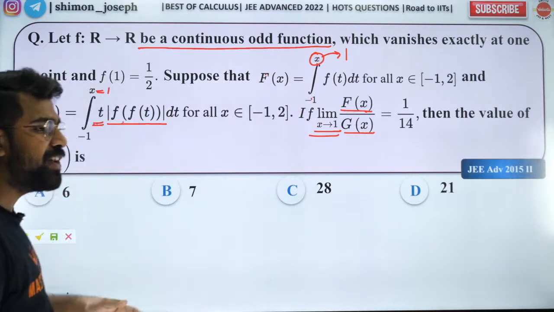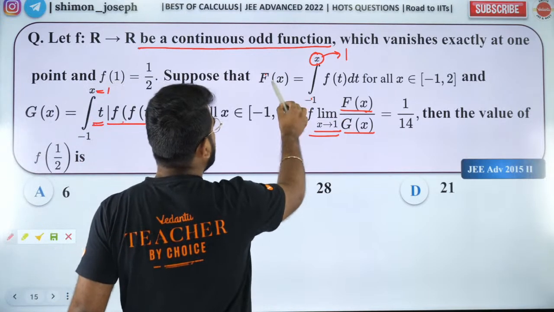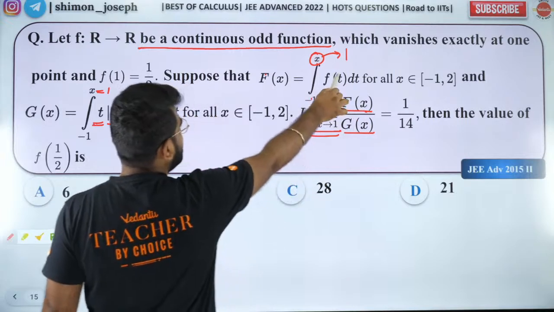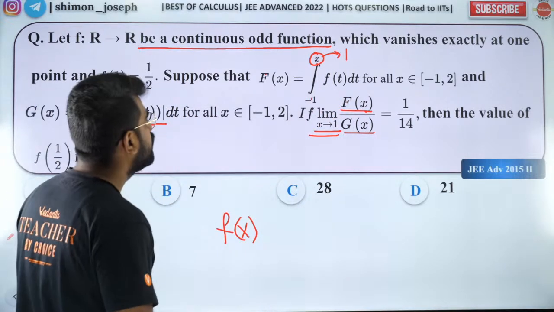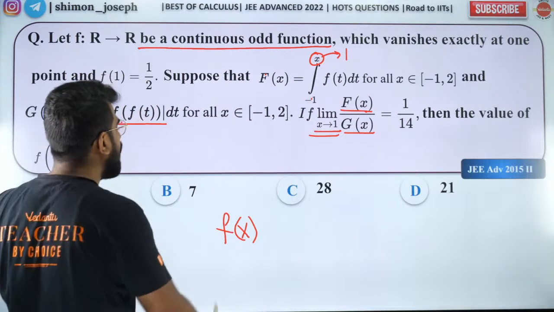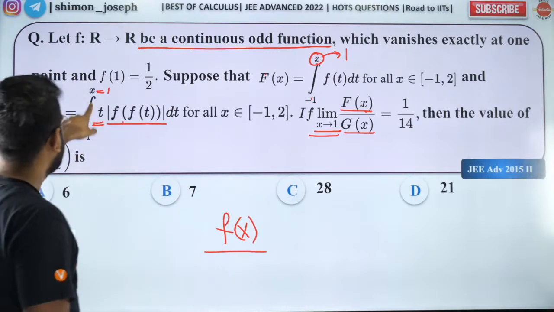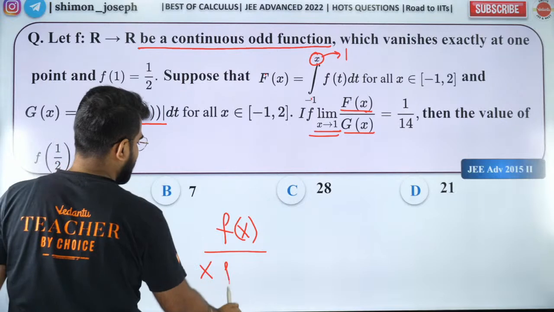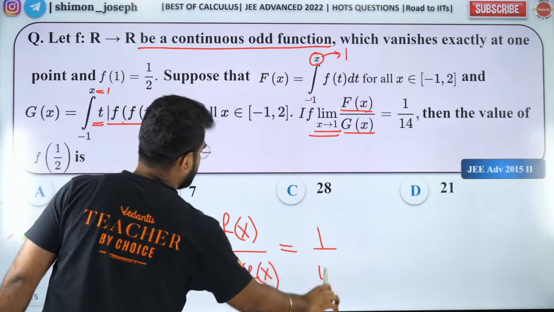Okay. So people, what is the answer? We will try to figure it out. So differentiate your numerator. F dash of x is what? You will get f of x. That's it. Then your denominator will be what? Your denominator will be x into f of x, and that is equal to 1 by 14.